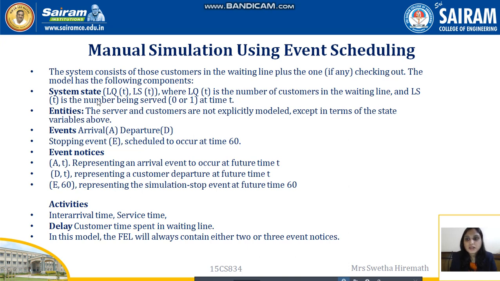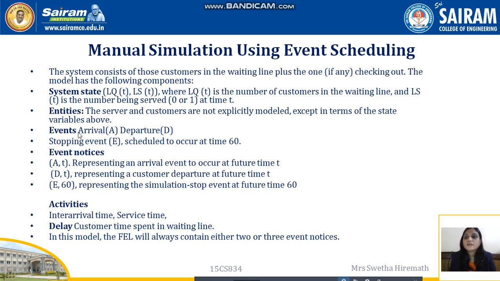The system state is represented with notations like LQ(t) and LS(t), where LQ(t) is the number of customers in the waiting line, and LS(t) is the number of customers being served. Either the value will be 0 or 1 based on whether a customer is being served or not. Entities, the server and the customers are not explicitly modeled except in terms of the state variables above.